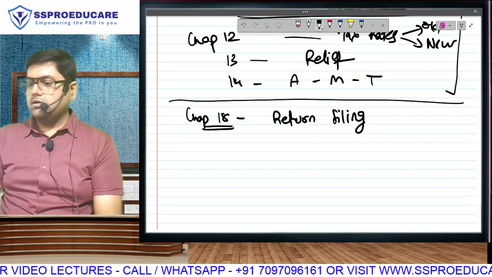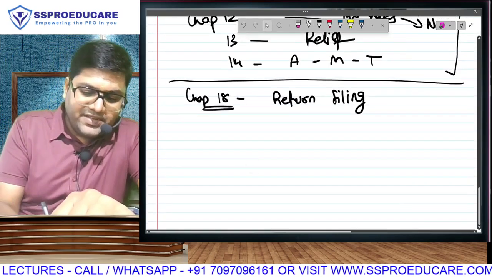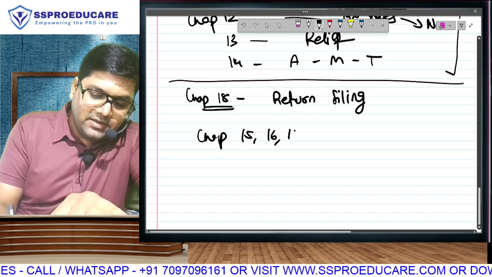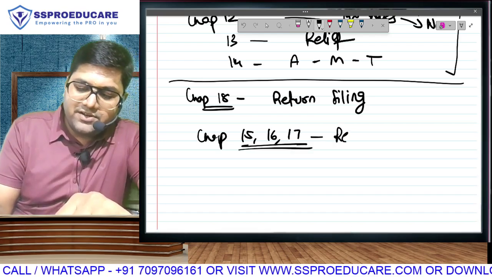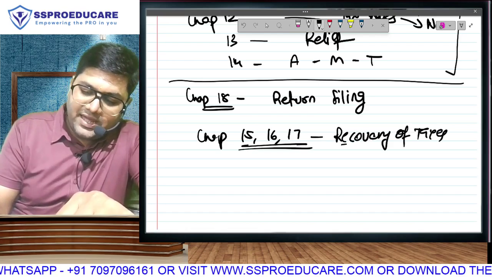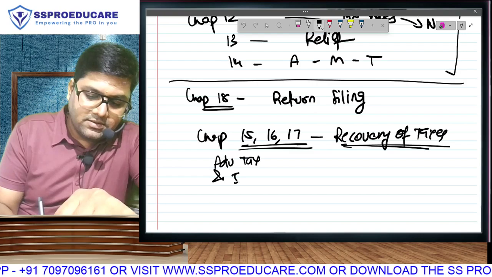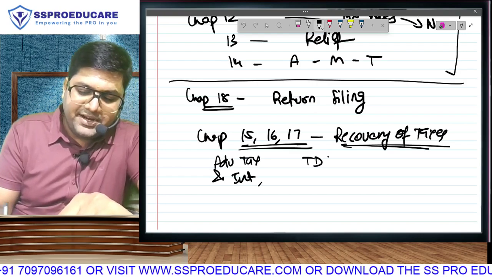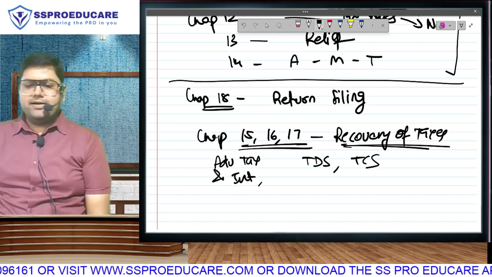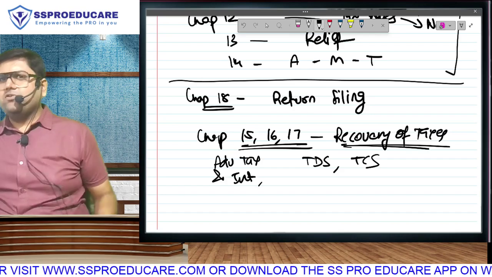Is this correct? Fantastic. And what are the 3 in between chapters? We have chapters 15, 16 and 17, which are recovery of taxes. So we have a chapter called advance tax and interest. We have a chapter called TDS, tax deducted at source. We have a chapter called TCS, tax collected at source. Too much data is not required. Simple language, I'll tell you.